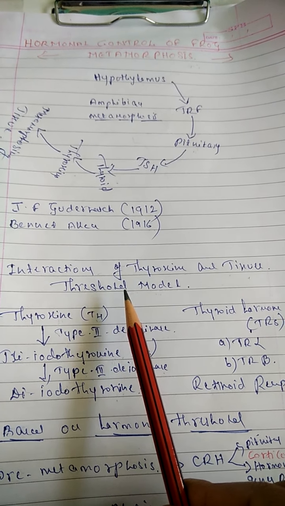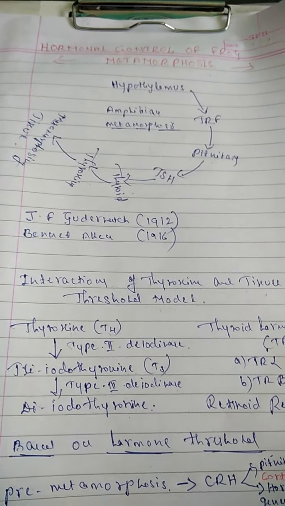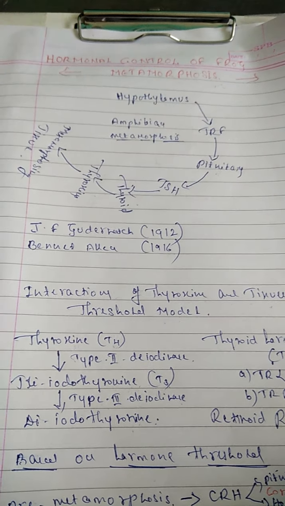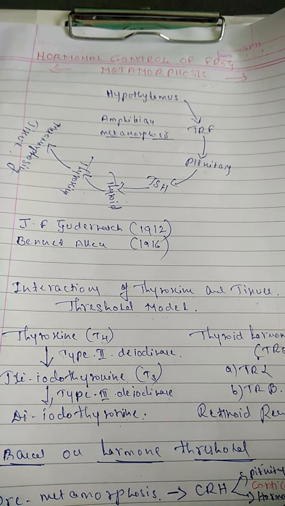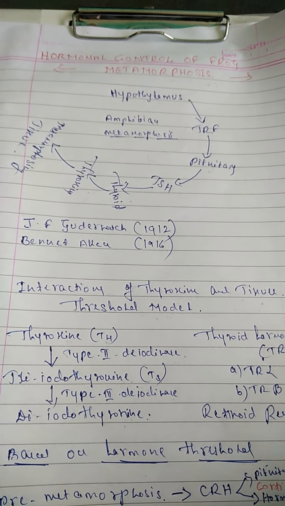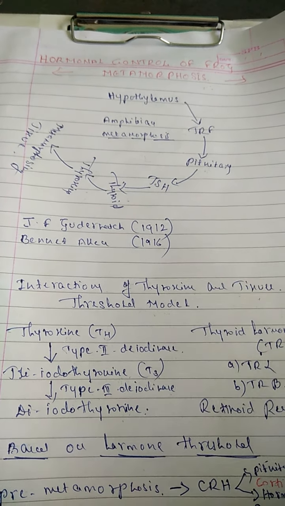Here I have mentioned one term, the threshold model. What is the threshold model? What do we call threshold in the hormonal level? Threshold means the metamorphosing tissues require different concentrations or dosages of thyroxine for their progressive or regressive changes. Each part of the body has a particular threshold value.